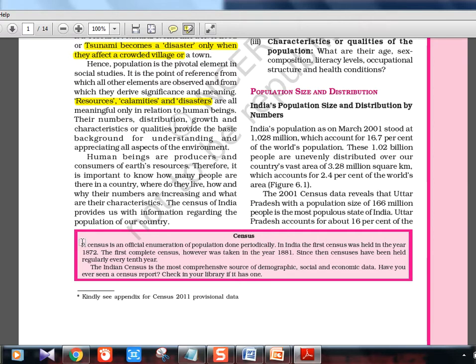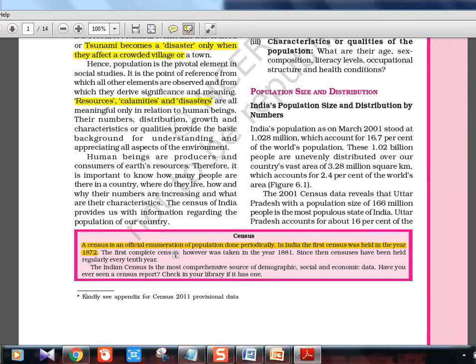Census, what is census? Census is an official enumeration of population done periodically. In India, the first census was held in the year 1872, that is in the British days. I think it should be called the Viceroy at that time, because it's 1872. The Viceroy was Lord Mayo, if I am not wrong. Try to confirm it.